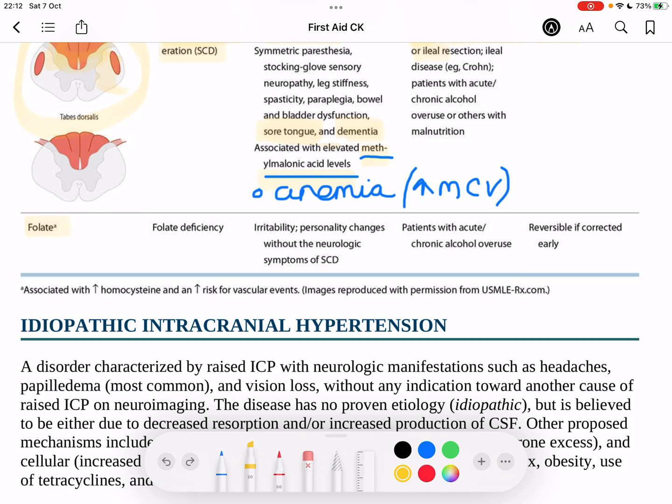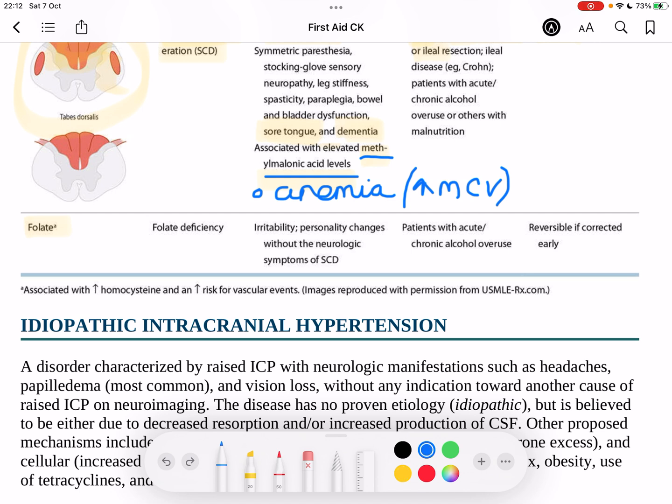So if a patient has anemia, it will be megaloblastic again, so the MCV will be elevated, but they don't have any pins and needles in the legs. They don't lose proprioception. They don't have spasticity, okay? So they don't have the signs of subacute combined degeneration. That is only seen in B12 deficiency.